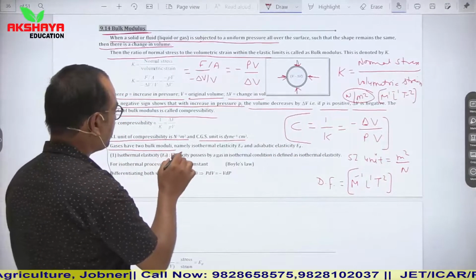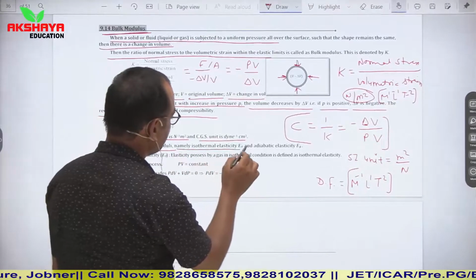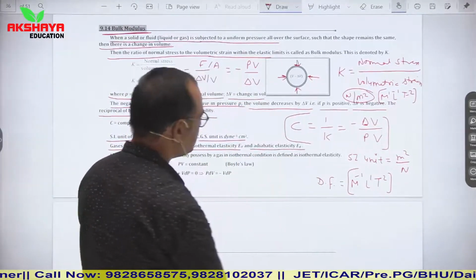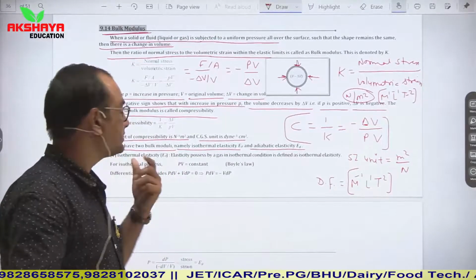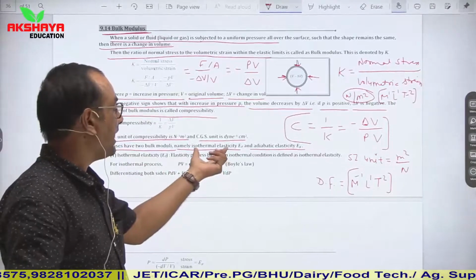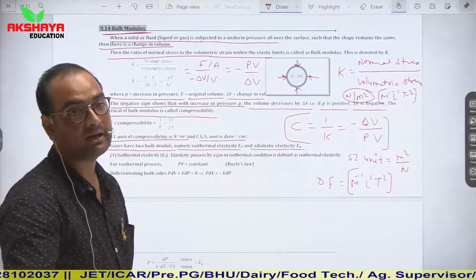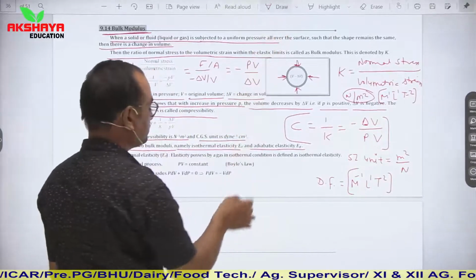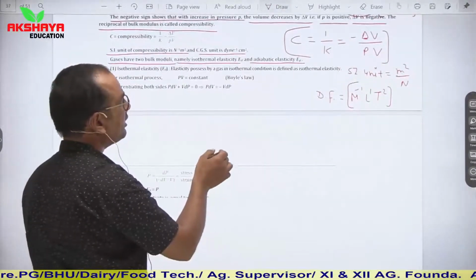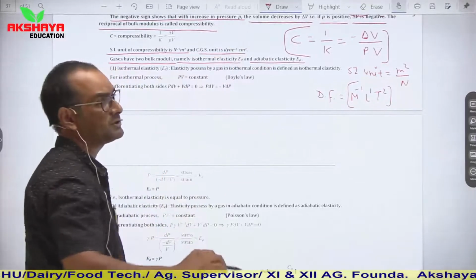Gases have two bulk moduli, namely isothermal elasticity and adiabatic elasticity. So from here we can say that there are two types of bulk modulus in the case of gases: isothermal elasticity and adiabatic elasticity. Let us talk about isothermal and adiabatic separately. Questions are generally asked from this topic.